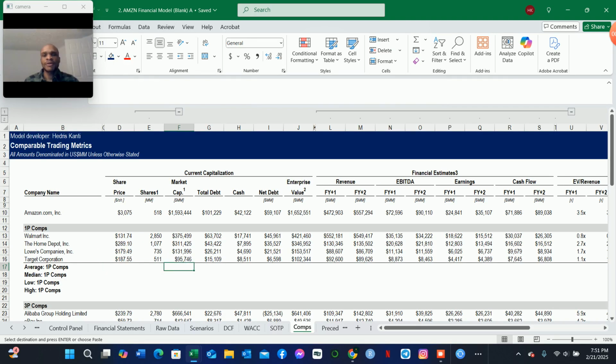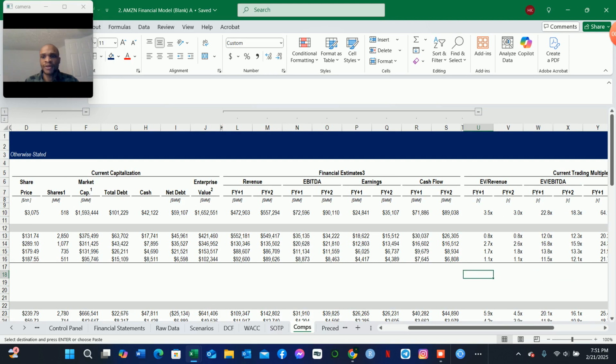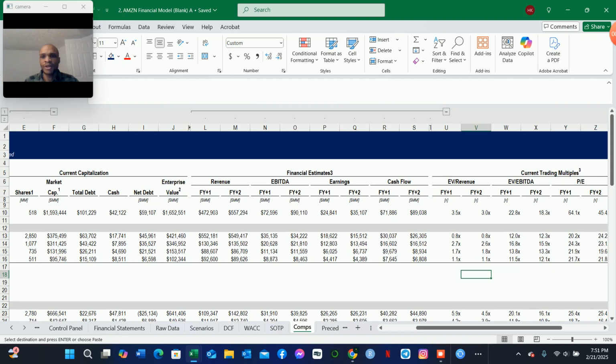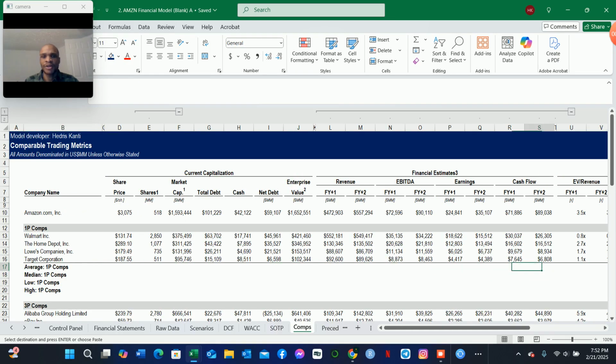So now let us begin by computing the average, the median, the low, and the high for all of these companies in each of these industries. So let us begin here with our current trading multiples. In this case, let us begin with the average.